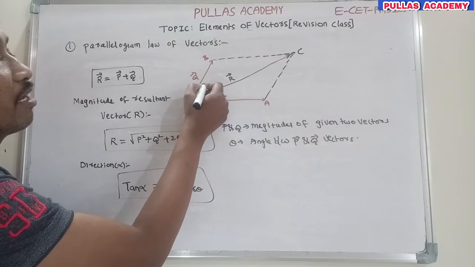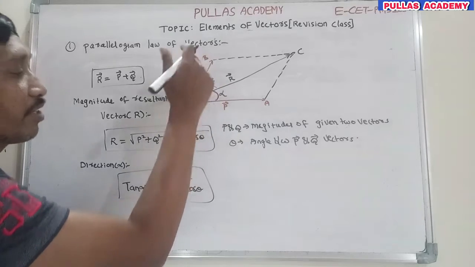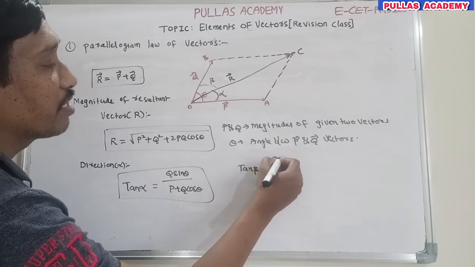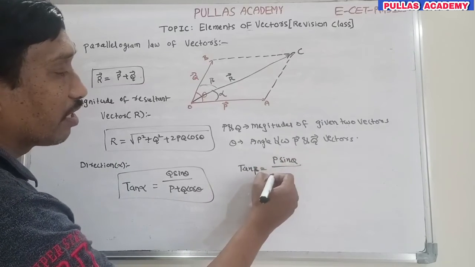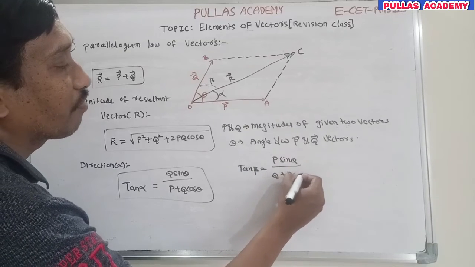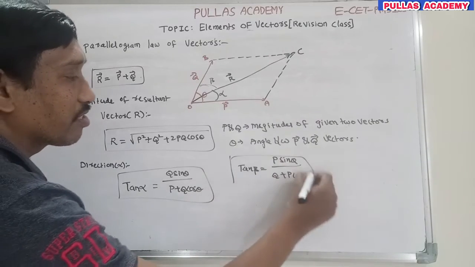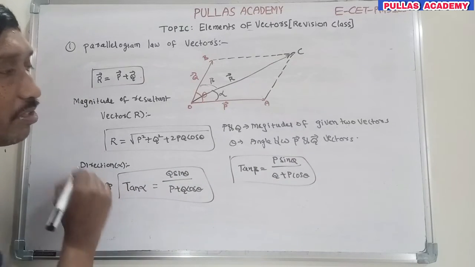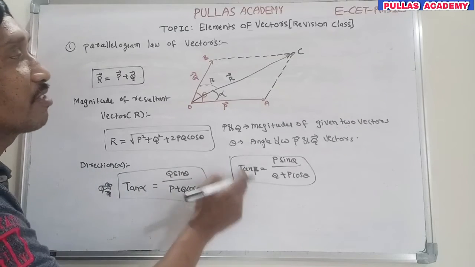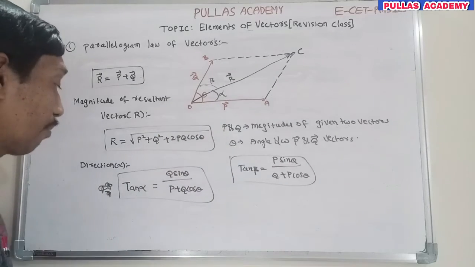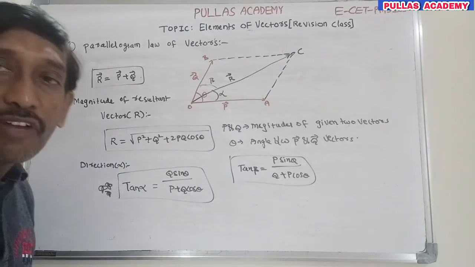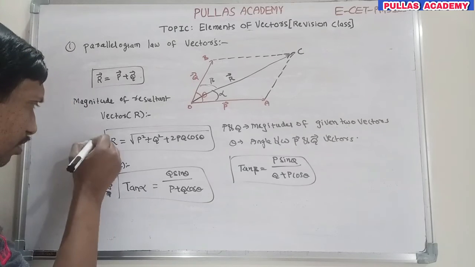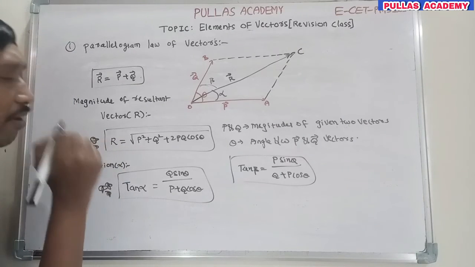Otherwise, if it makes some angle beta with respect to the q bar vector, then tan beta is equal to p sin theta by q plus p cos theta. After simplification, both are the same: tan beta and tan alpha. But 99% of the time this is enough for questions. If it is confusing, given this angle, use this formula. So this is about the direction of the given resultant vector based on the parallelogram law of vectors. This is the most important formula.